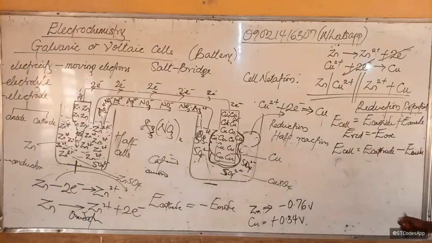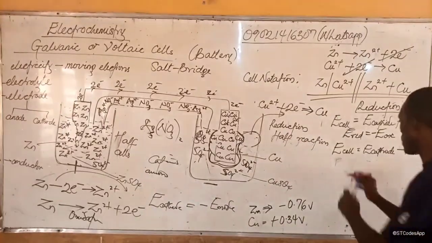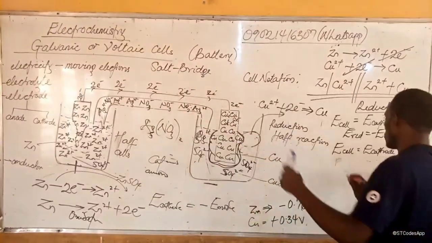So the formula for E cell, or cell potential, of a particular electrochemical cell will be E cathode minus E anode. Now, if we want to calculate for our electrochemical cell here, let's calculate the electric potential for it.